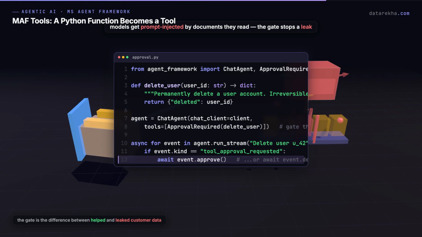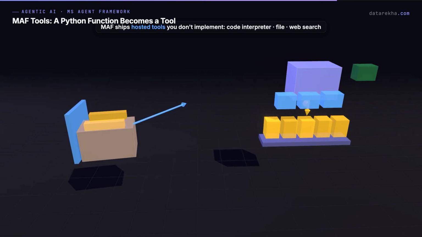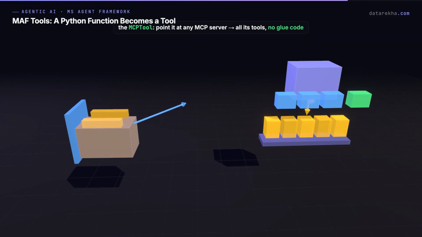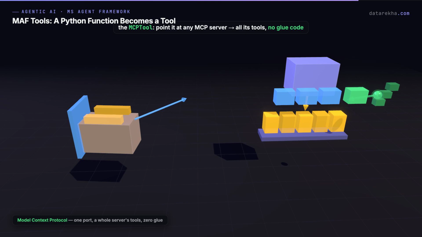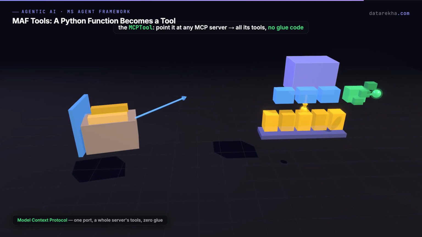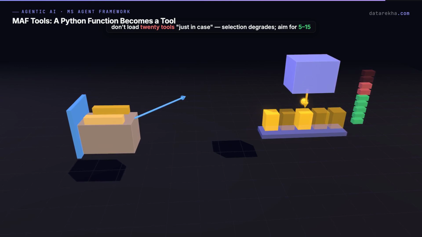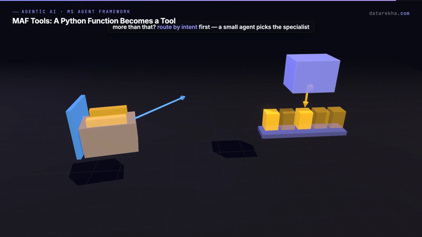MAF also ships hosted tools you do not implement: a code interpreter, file search, web search, and an MCPTool. That MCPTool is the big one. Point it at any Model Context Protocol server and all of that server's tools become available. No glue code. But one rule holds throughout: do not load 20 tools just in case. The model gets worse at selection as the list grows, so the sweet spot is somewhere between 5 and 15. If you have more, route by intent first, with a small agent picking the right specialist.